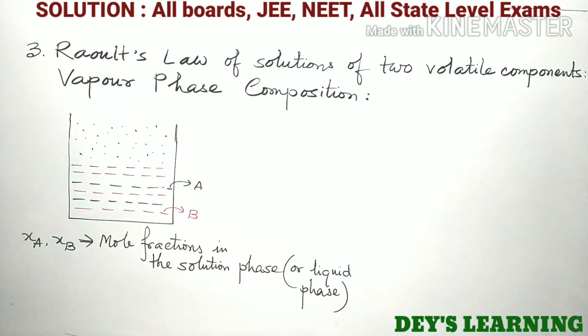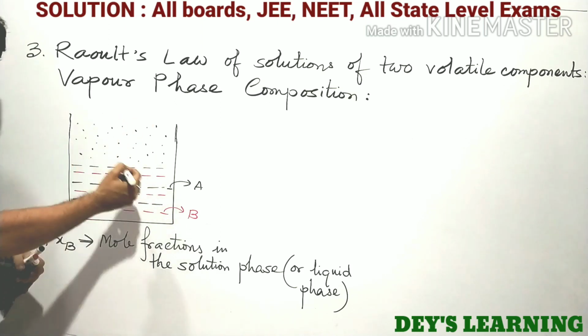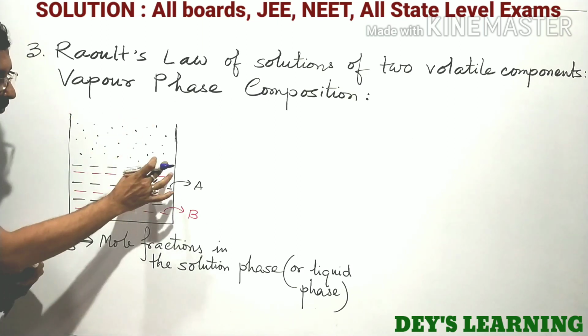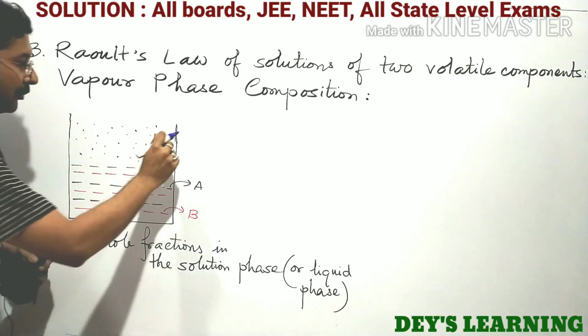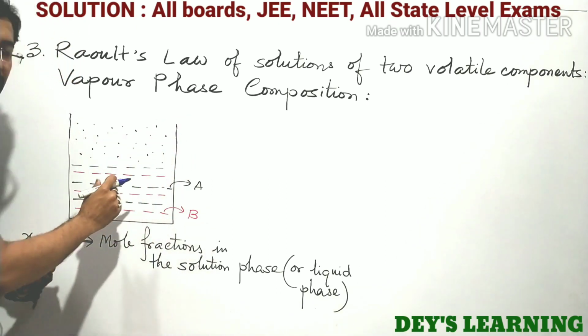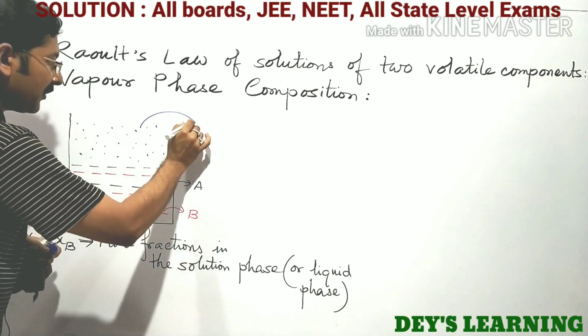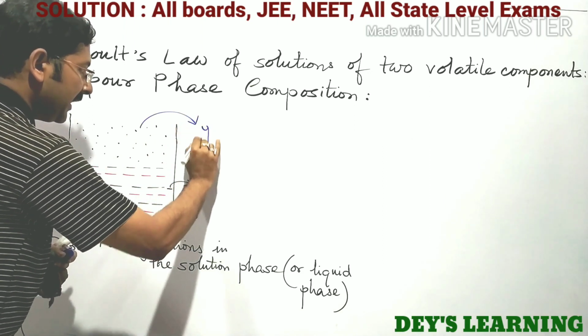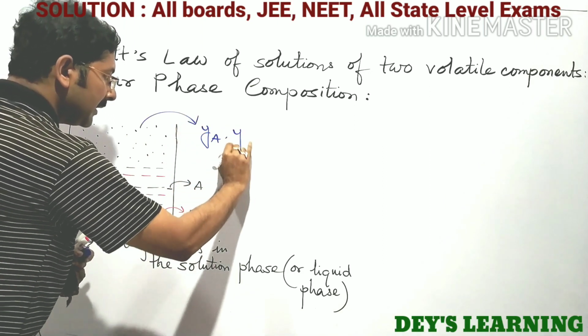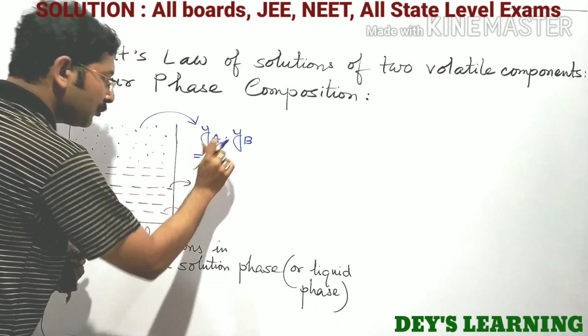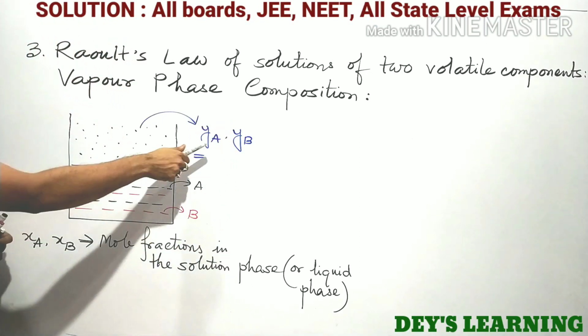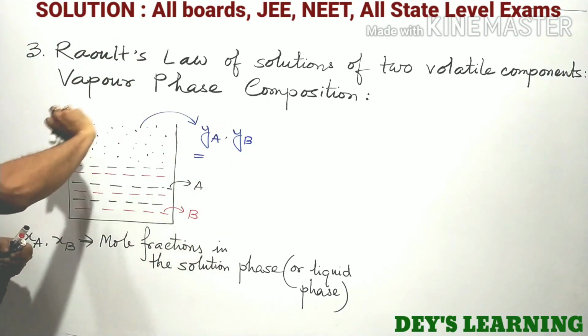Now the question is, of course this is a vapor and the vapor contains both A and B. So there will be mole fractions. These two mole fractions are YA and YB. These are the mole fractions of the vapor phase.